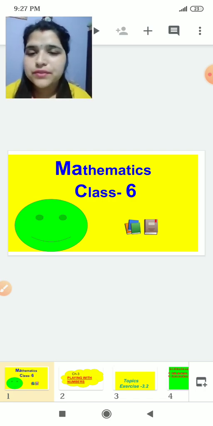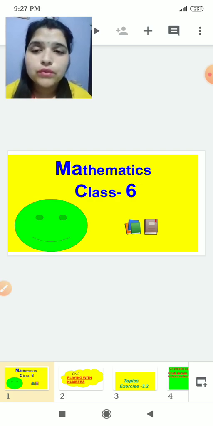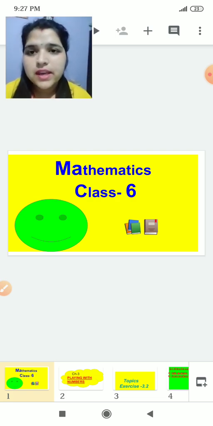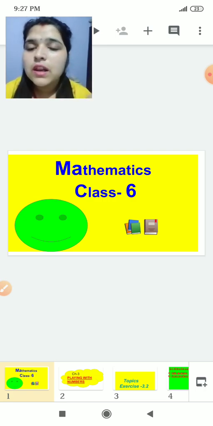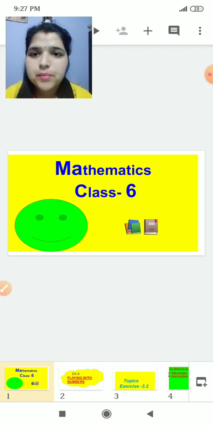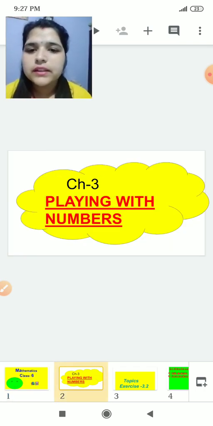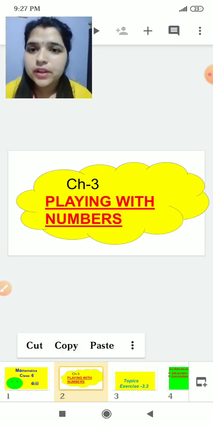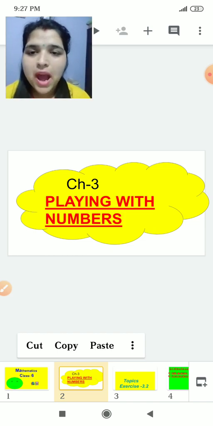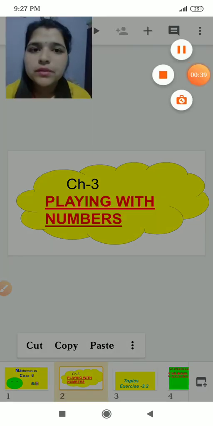Children, as we have done our previous topic, what was the previous topic? Yes, we have discussed the definitions like prime number, odd number, even number, composite number. Same way, today I am here with the same chapter, that is Playing with Numbers. This is your maths chapter number 3.